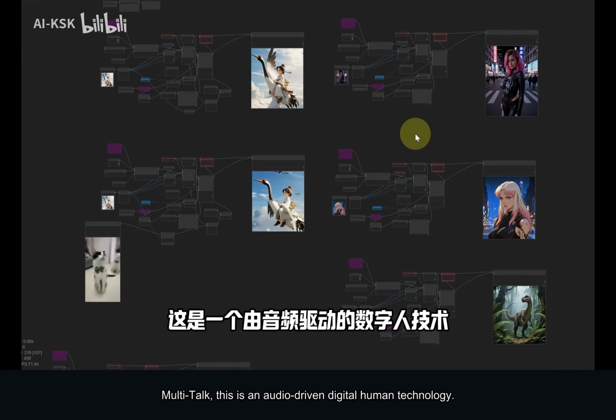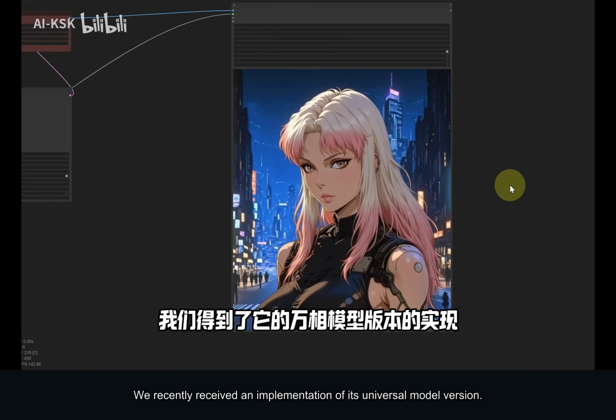MultiTalk. This is an audio-driven digital human technology. We recently received an implementation of its universal model version.